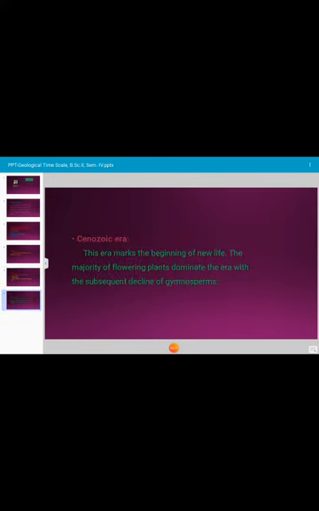Let us see the details about Cenozoic era. This era marks the beginning of new life. The majority of flowering plants dominate the era with the subsequent decline of gymnosperms. In this era, there is a formation of high mountain ranges and climate alterations. And this change in climate influences the vegetation. Majority of Cenozoic angiosperms show deciduous leaves and tree habits.